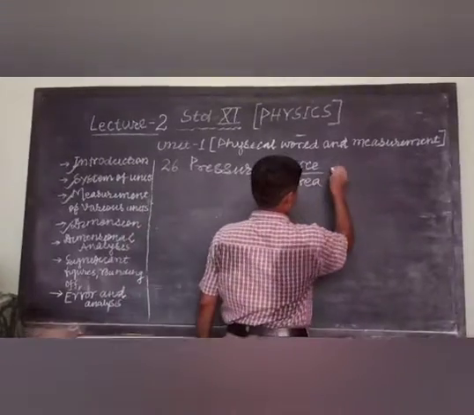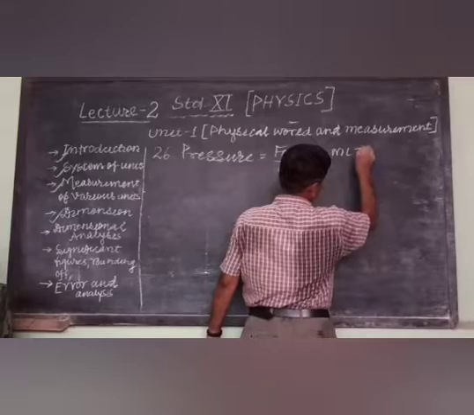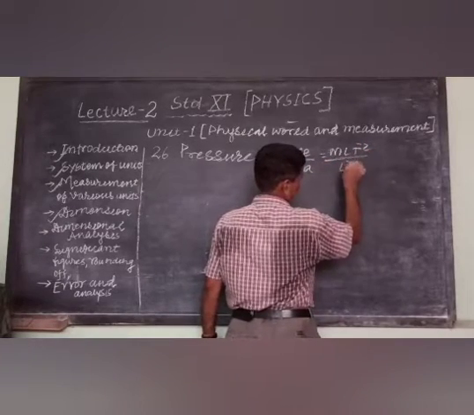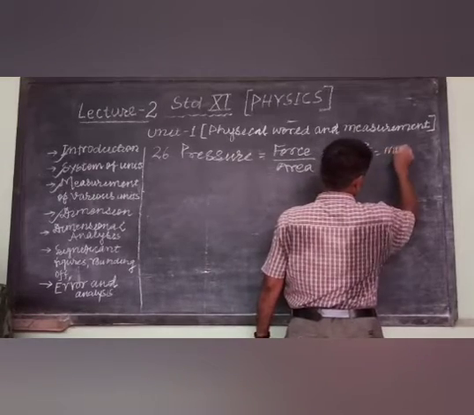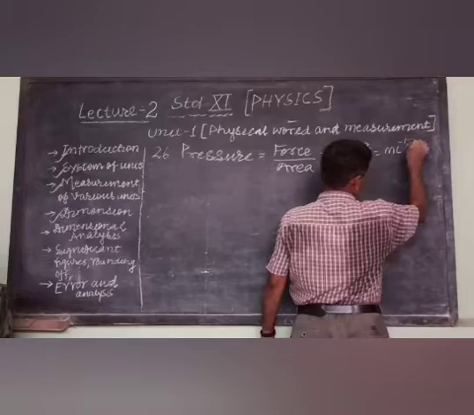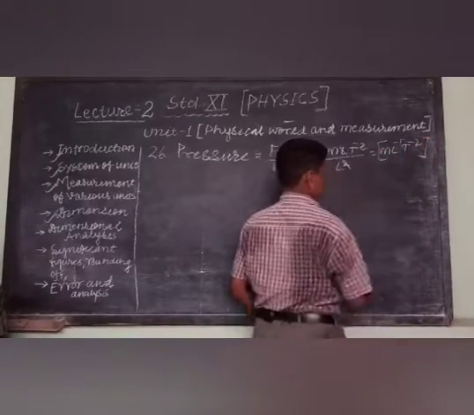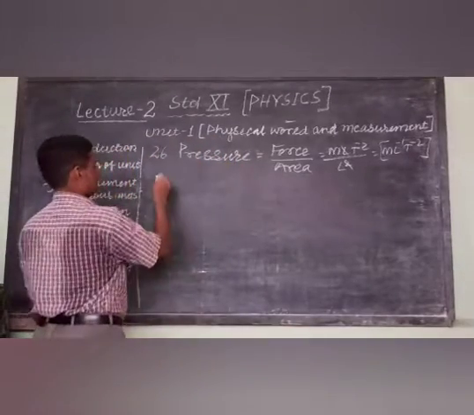This is your force by area. Force is mLT to the power -2, area is L square. So it is mL^-1 T^-2. There should be no confusion in it. This was your pressure.